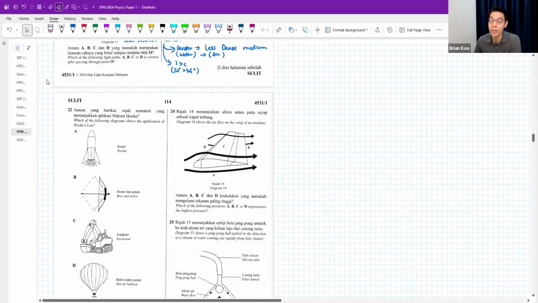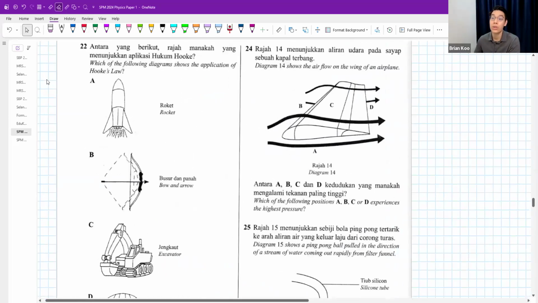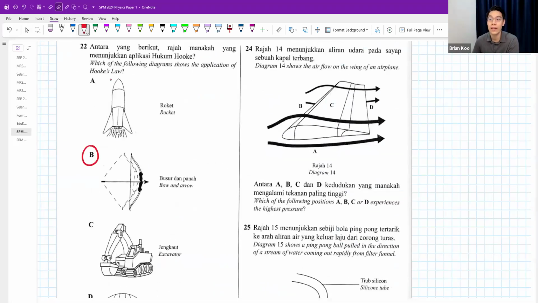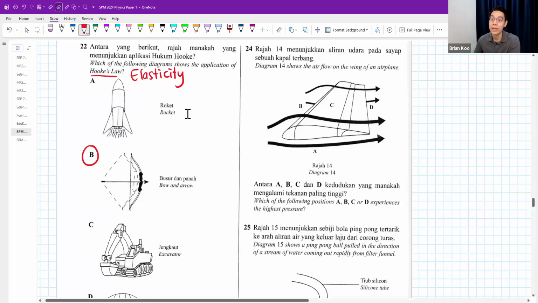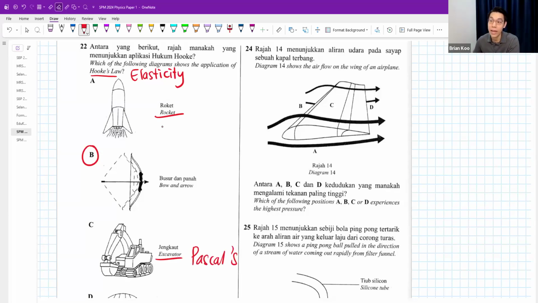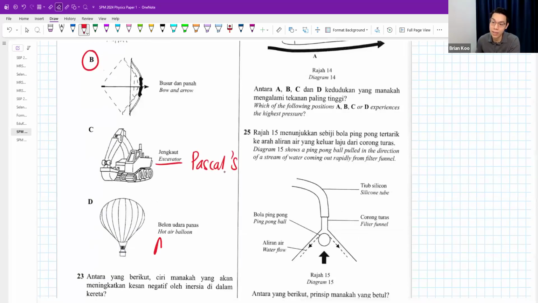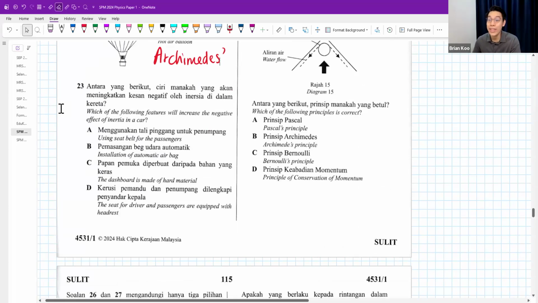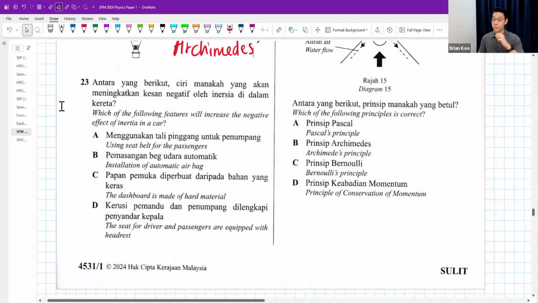Okay, question 22. Which of the following diagram shows Hooke's law? Hooke's law has anything to do with elasticity. So the answer is B. Anything to do with elasticity, like spring, rubber band, bow and arrow. The rocket is principle of conservation of momentum. Excavator is Pascal's. And then a hot air balloon, this is Archimedes' principle.